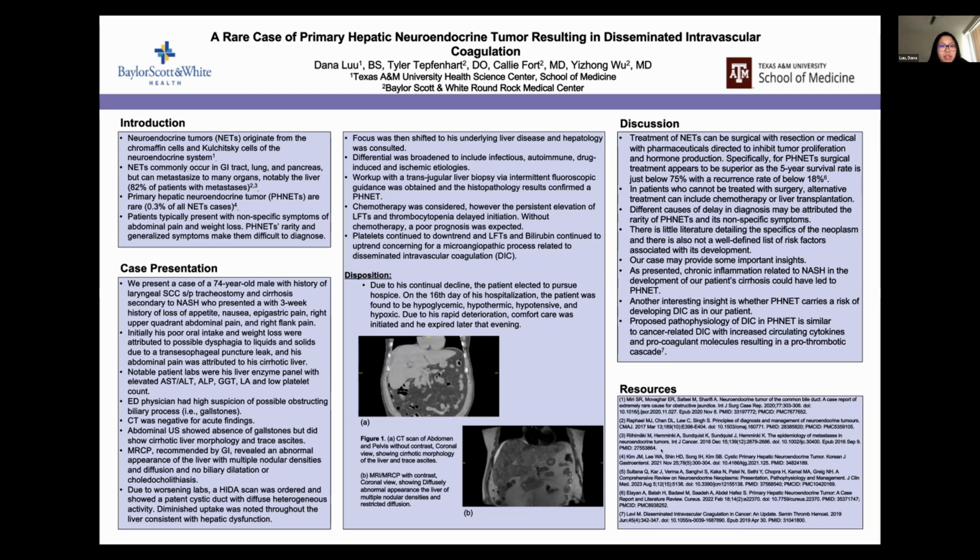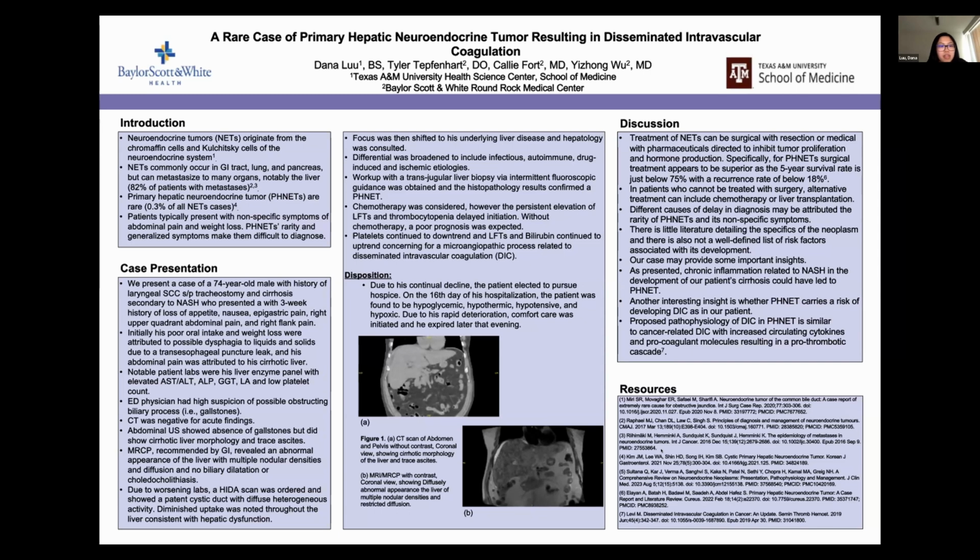So this kind of painted the picture of possibly having an obstructive biliary process like gallstones. A CT was done, which was negative for key findings, and an abdominal ultrasound was done. We thought there would be gallstones, but there weren't. But we did see a cirrhotic liver morphology and some ascites. Because it still had a cholestatic pattern, we consulted GI, and GI recommended an MRCP. That revealed an abnormal appearance of the liver once again, with nodules, but no biliary dilatation and no choledocholithiasis.